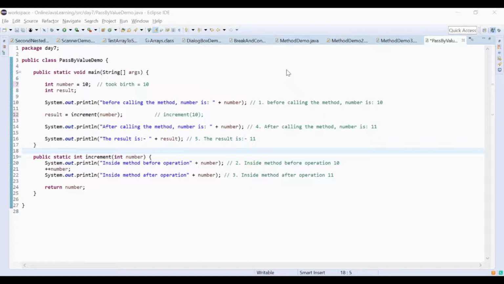Its life starts from the curly bracket and its life ends when the curly bracket ends, right? So this method takes birth here, I'm just writing birth, and it dies here. This method takes birth here and it dies here. I can show you by debugging also. Let's have a look at debugging.